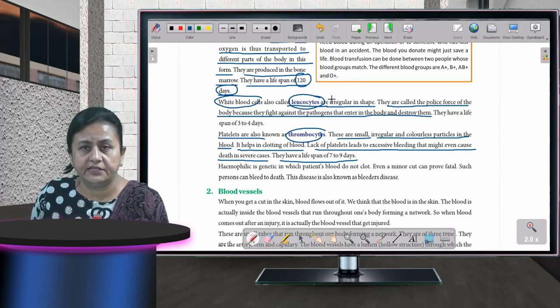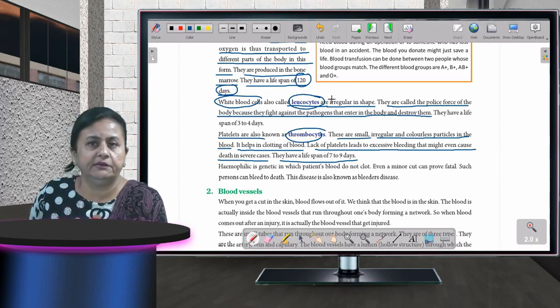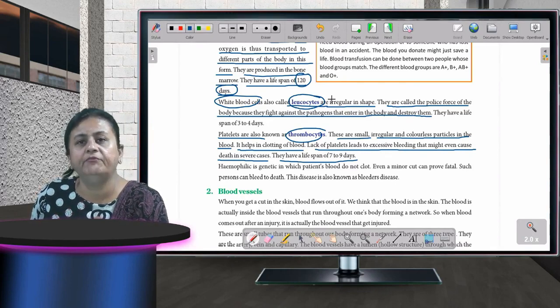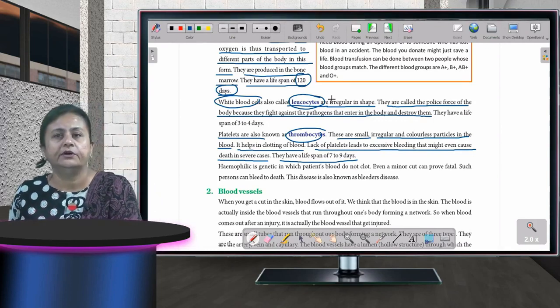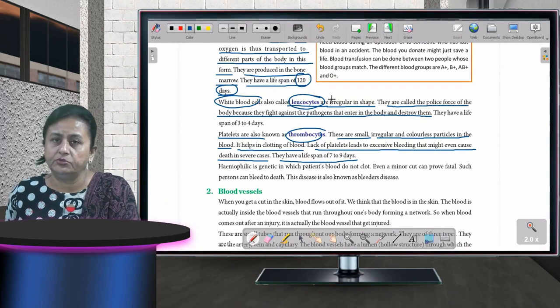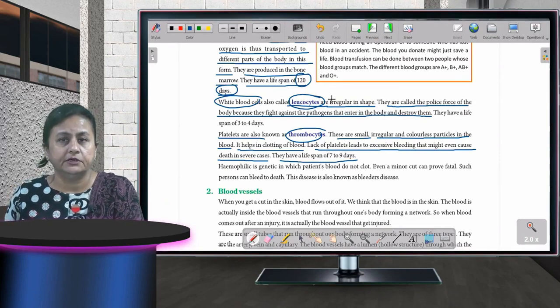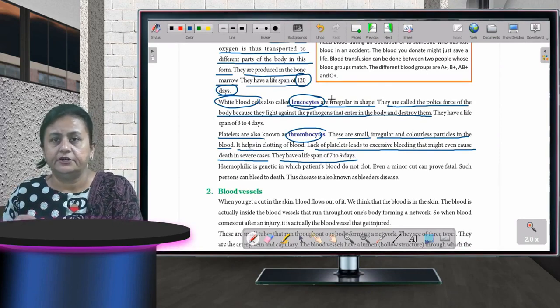They act like a police. In case any problem is there, the police is called and they solve the problem. The same way in a body, if any problem is there, the WBCs, that are the leukocytes, rush over there and fight the pathogens or the germs or bacteria which have entered the body.